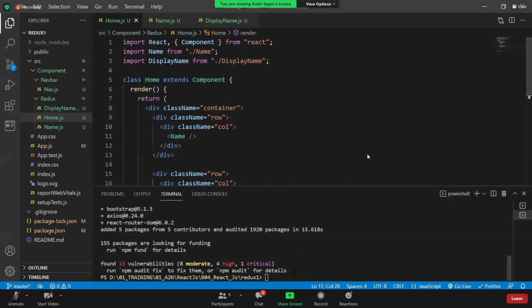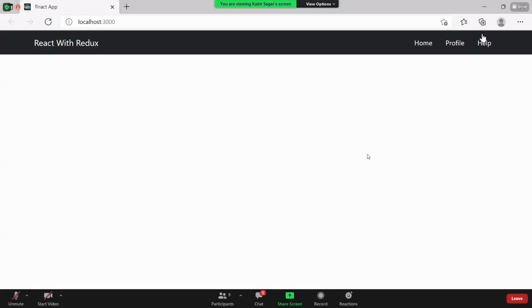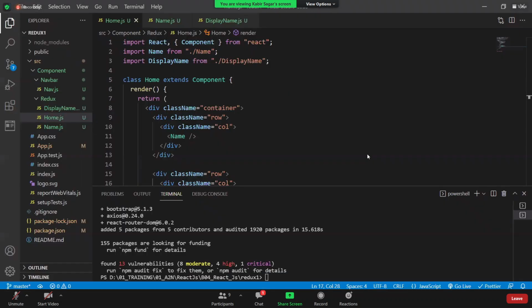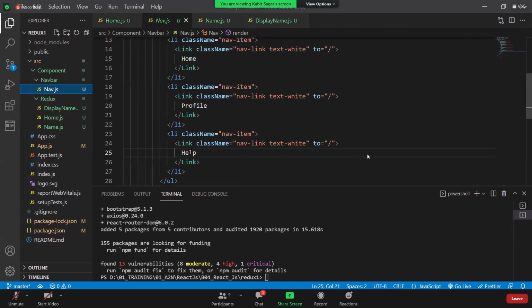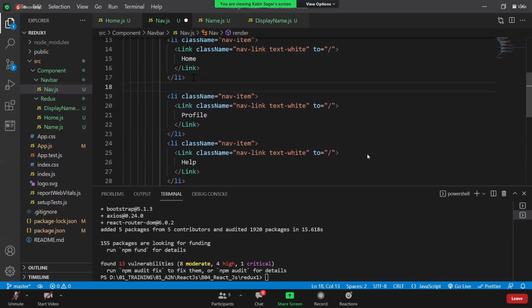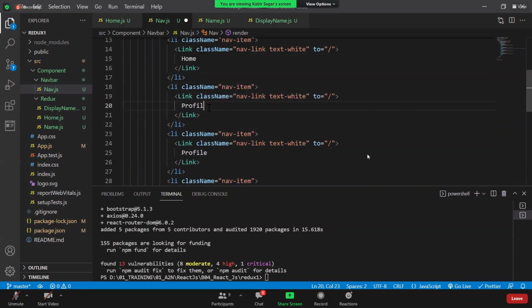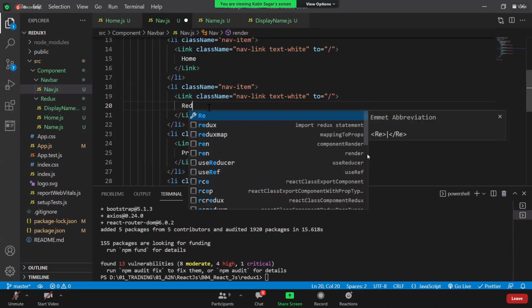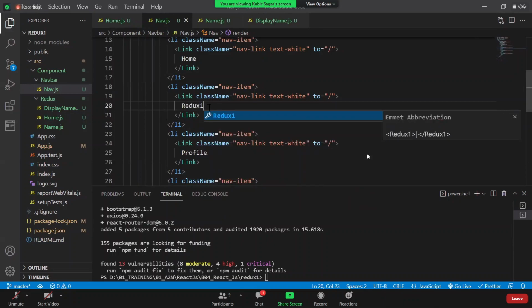Done. Now if I go to my application, this is my home component, right? I don't want to do anything in the home component. Here we have profile and help. Now here I want to add one more called Redux. So I will go to this nav and create one more. Before this profile, I will create something called Redux 1. Now save it. Now if you see here, you got Redux 1.